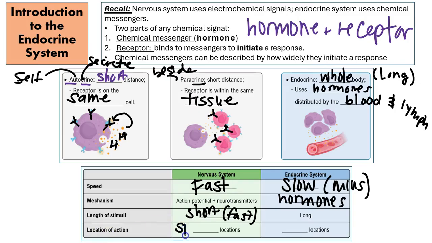Okay. Also, let's talk about the location of the action. The location here is going to be very specific. Nervous system, we're talking about neurons.